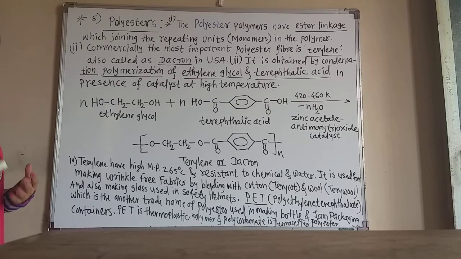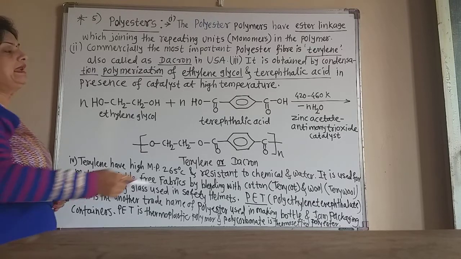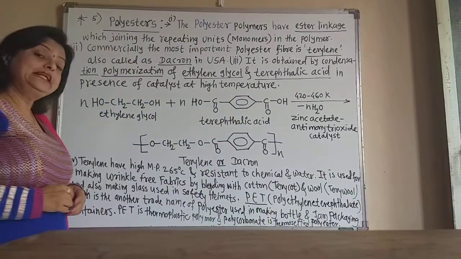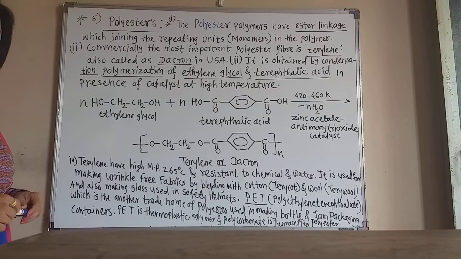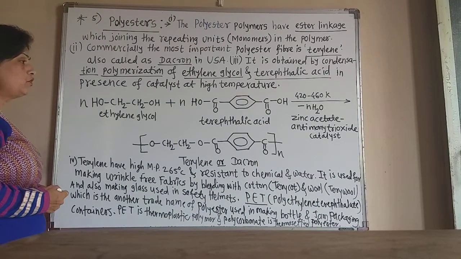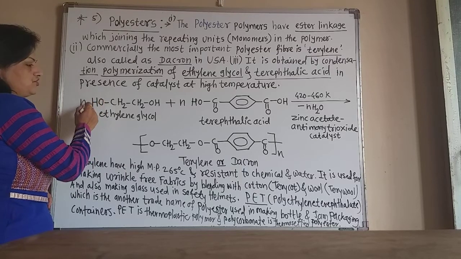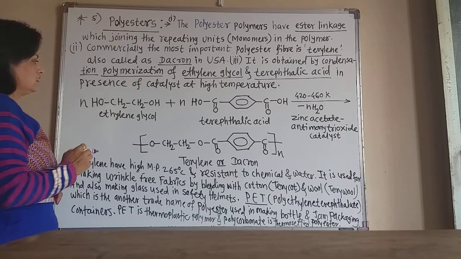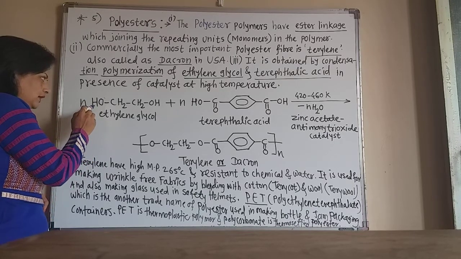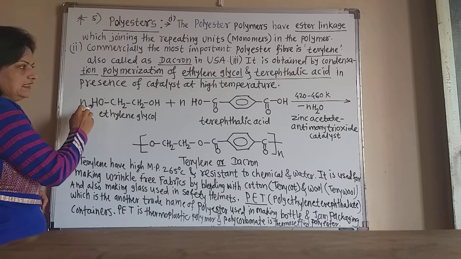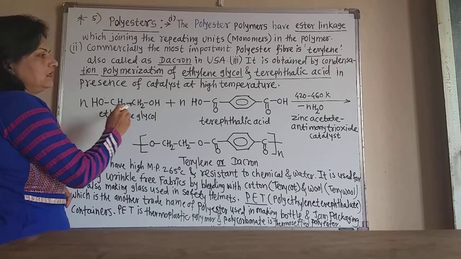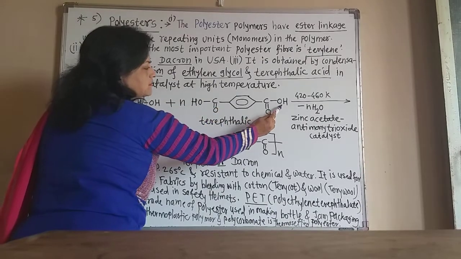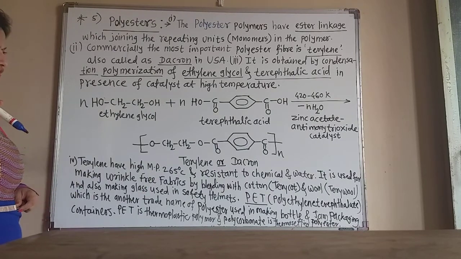As this is a condensation reaction, there is the elimination of water molecules. So n number of water molecules get eliminated. Now how do the water molecules get eliminated here? Suppose this is one of the OH, and again take this hydrogen, the H of this ethylene glycol, and the OH of this forms one water molecule.